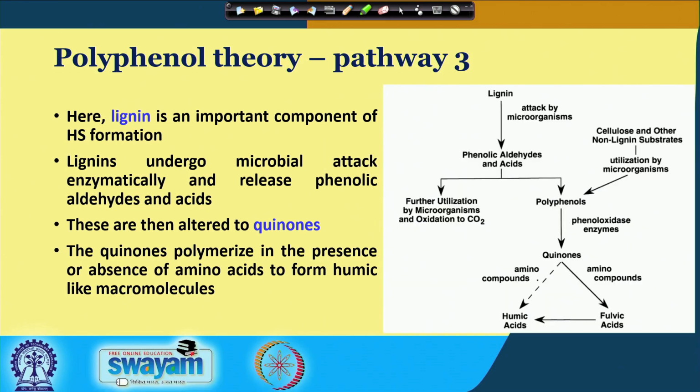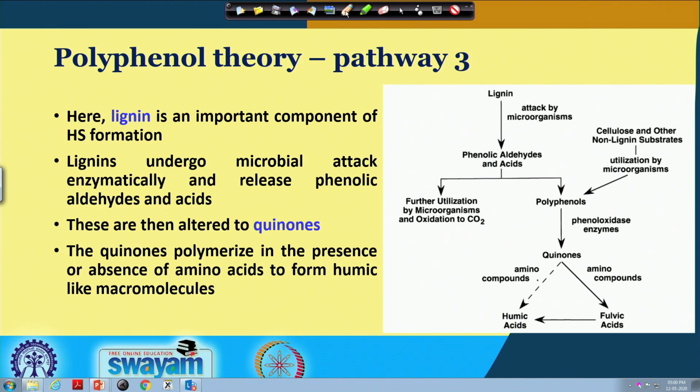So, this picture shows in more detail how these different compounds form. Here the lignin is an important component of humic substances formation. As you can see, we are starting with the lignin and then it is attacked by the microorganisms.